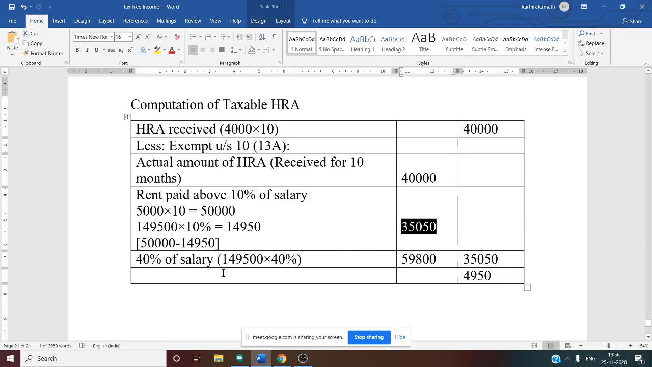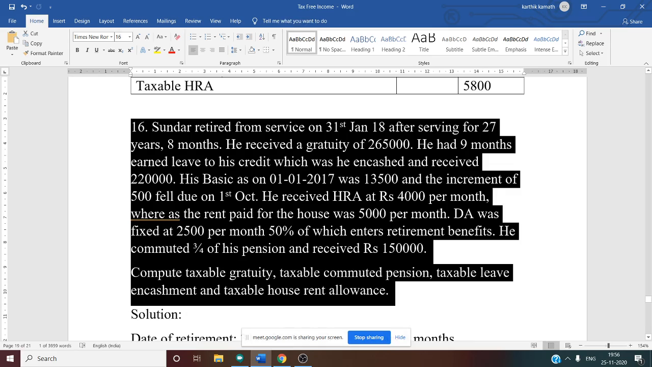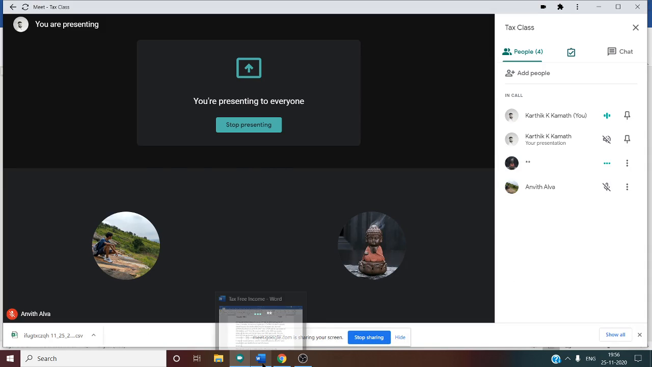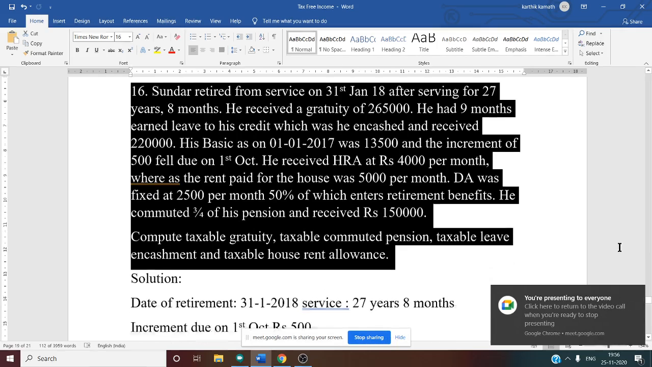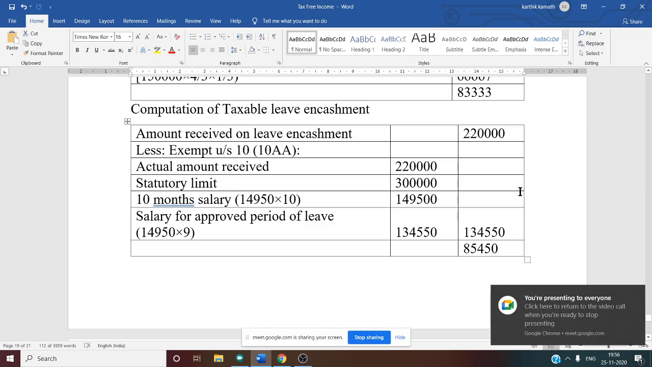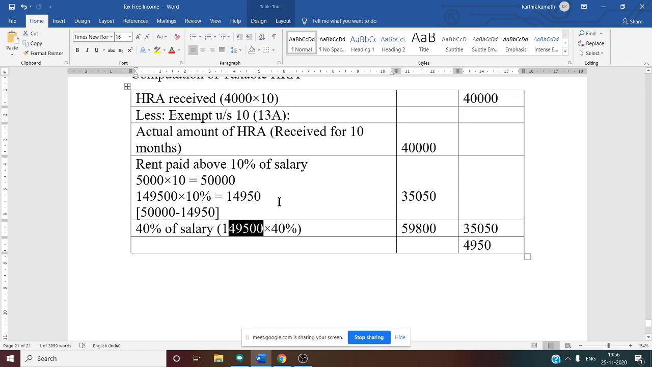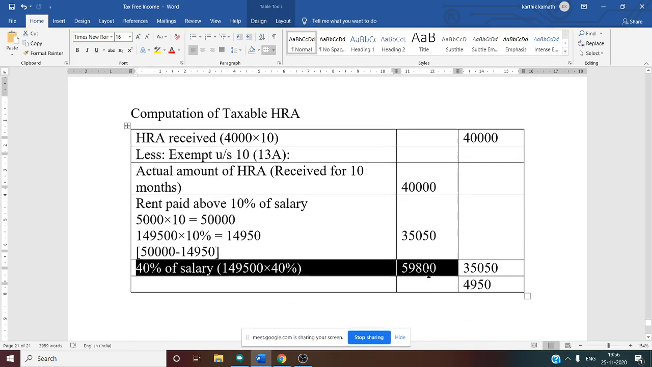35,050. Then the third point is 40% of salary. Why 40% of salary? Can you tell me? Why not 50%? City is not mentioned. Correct answer. If city is mentioned, then 50%. Here city is not mentioned. That is why we have to take 40% of salary. Again, salary means 10 months salary, all relevant period calculation. 1,49,500 into 40%, that is 59,800.